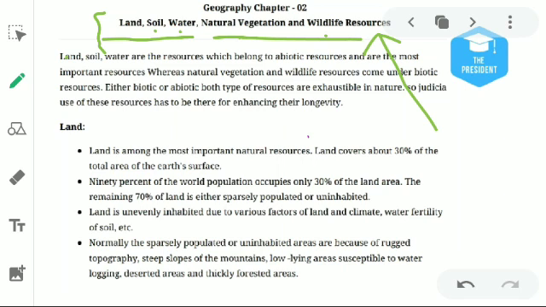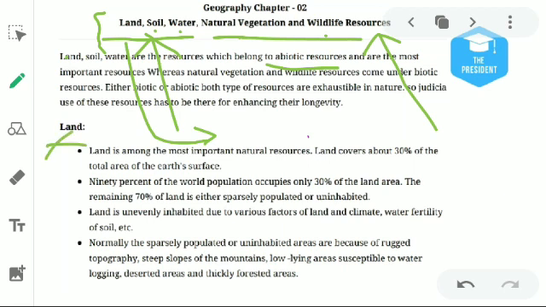Out of these five resources, the first three, land, soil, and water, are abiotic resources. Abiotic means they are non-living things. The other two, natural vegetation and wildlife, are biotic resources. In this particular video we will discuss the land resource: why it is called a resource, what the causes are which harm this resource, and what the methods are to conserve the land resources. So let's begin.